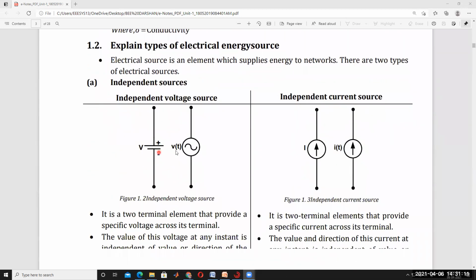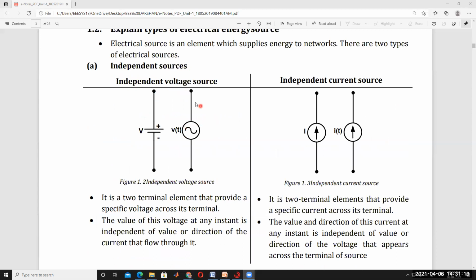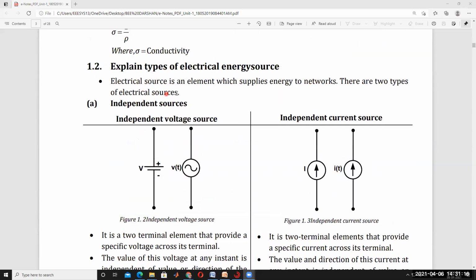So these are the different types of energy sources. Electrical sources are elements which supply energy to a network. There are two types of electrical sources: independent sources and dependent sources.